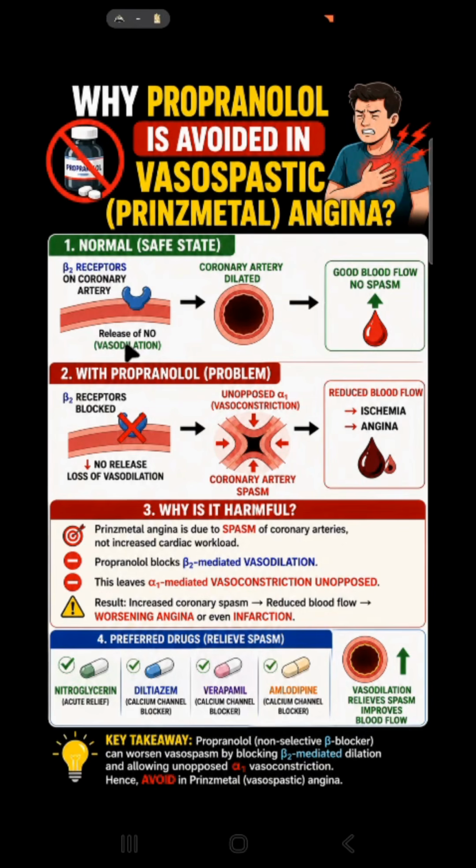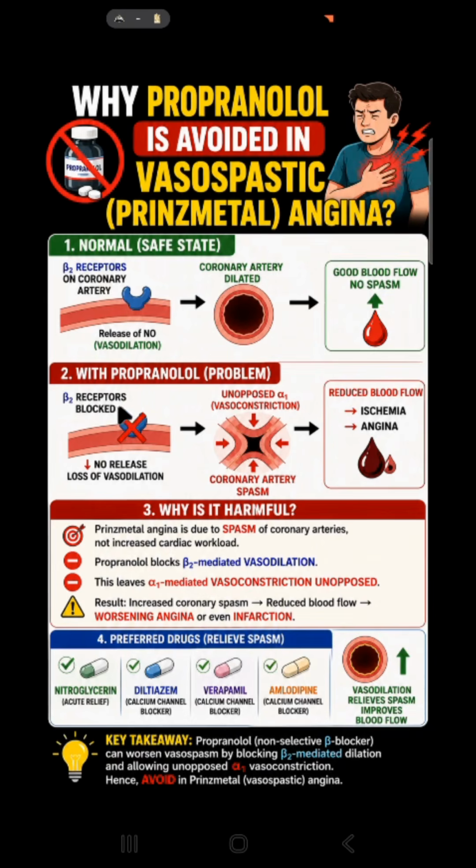Otherwise, it causes the release of nitric oxide, which itself is vasodilatory in nature. So there is dilation of coronary artery, there is good blood flow, and there is no spasm. But what happens when we give propranolol or non-cardioselective beta blockers? As they are beta blockers, they block the beta 2 receptors. Since they are not cardioselective, it will block both beta 2 and beta 1 receptor.